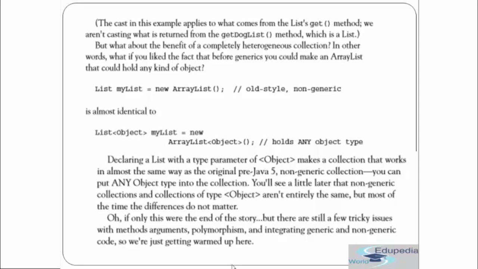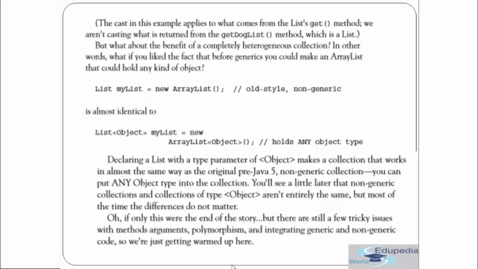But what about the benefits of a completely heterogeneous collection? In other words, what if you like the fact that before generics you could make ArrayLists that could hold any kind of object? List myList = new ArrayList(), old-style non-generic, is almost identical to List<Object> myList = new ArrayList<Object>(). Declaring a list with the type parameter of Object makes a collection that works in almost the same way as the original pre-Java 5 non-generic collection.